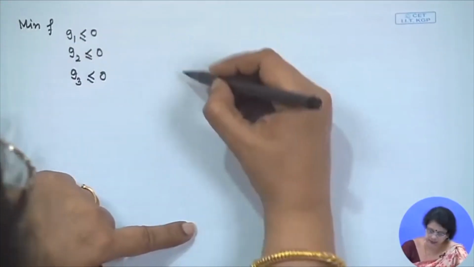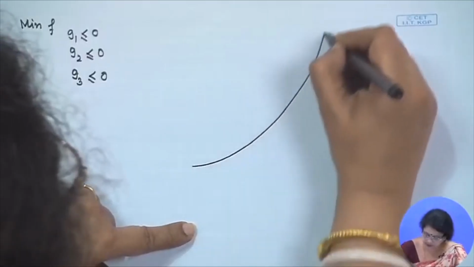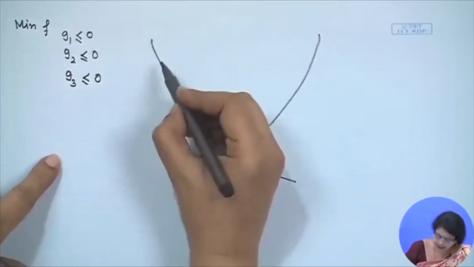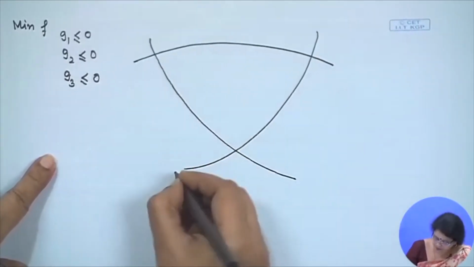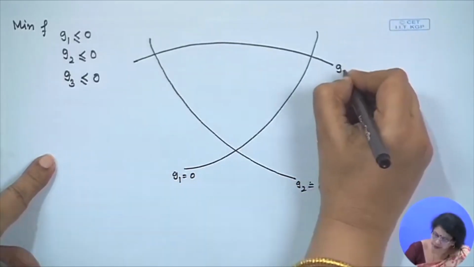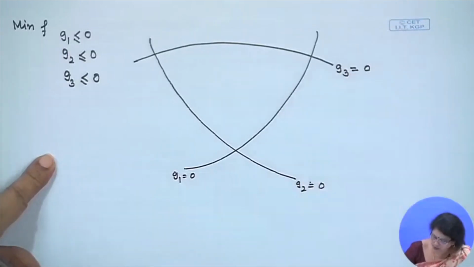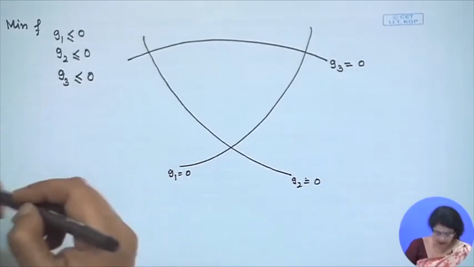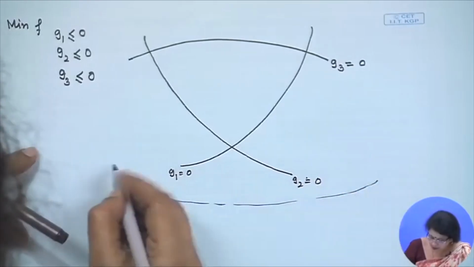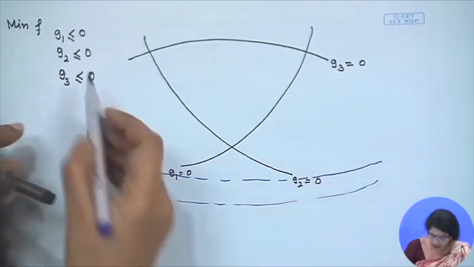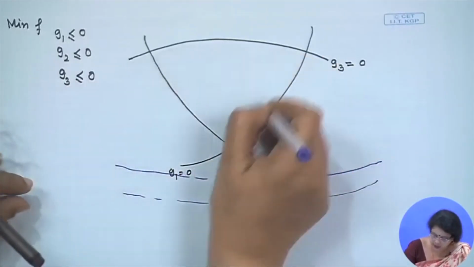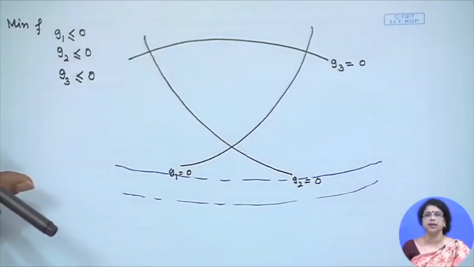Let this be my G1 equal to 0, this is my G2 equal to 0, and this is my G3 equal to 0. This is the objective function for us. This objective function is moving. Now, G1 less than or equal to 0, G2 less than or equal to 0, G3 less than or equal to 0 gives you this space. This is the convex space.